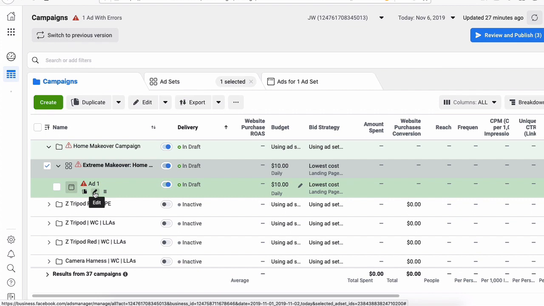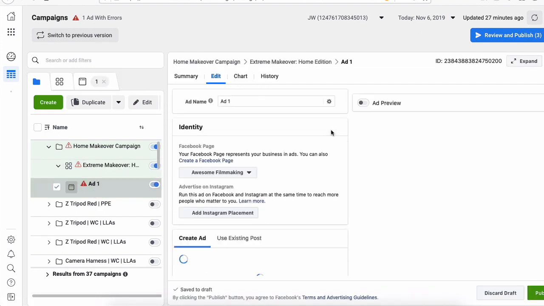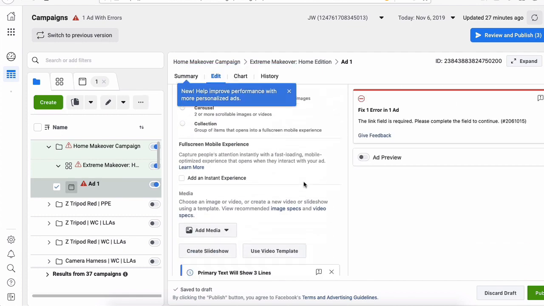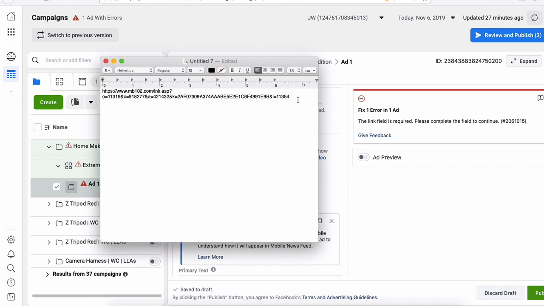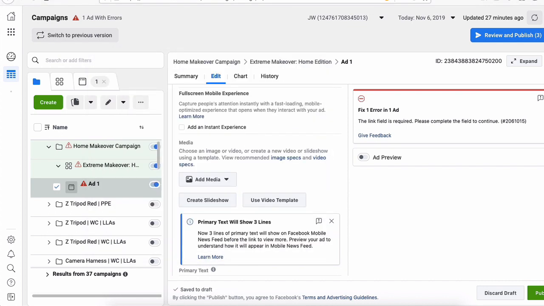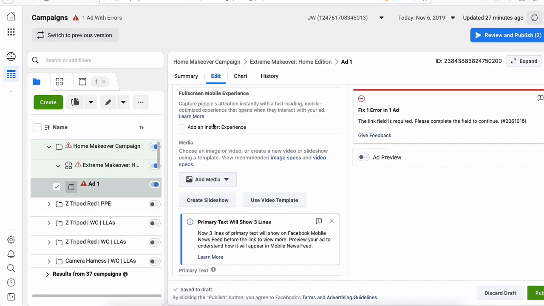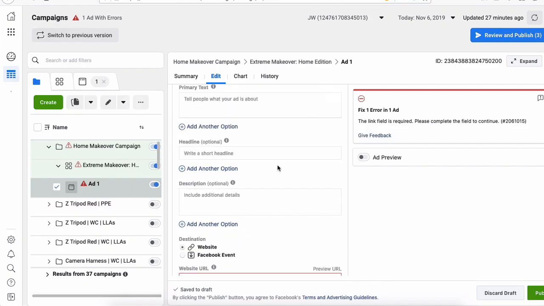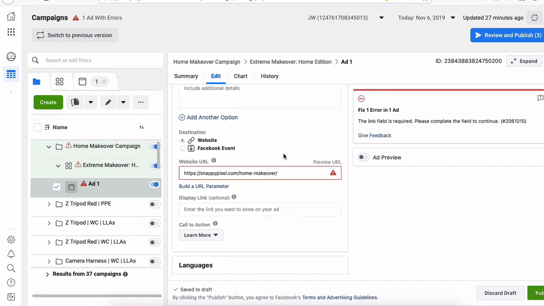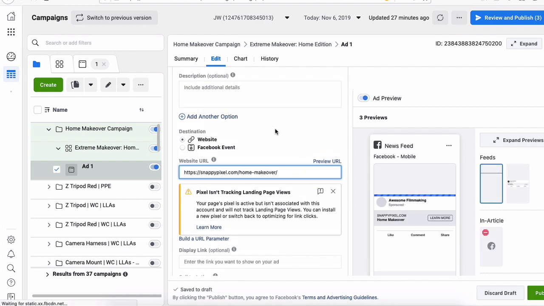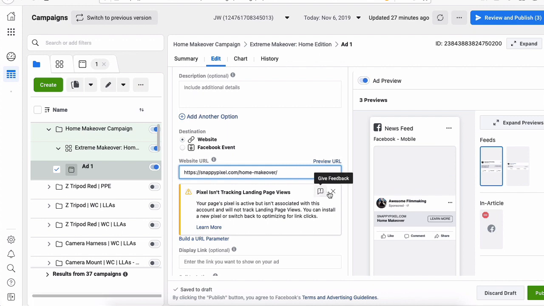Now, for the ad, we want to click the ad and create the ad real quick. It's telling us there's an error. Obviously, the link is not there. So we go back, and we wouldn't use that link. We use our home makeover landing page link. We click that, and we start creating the ad right here. So this is our website URL, okay? And now we are going to create the actual ad. Destination is website.